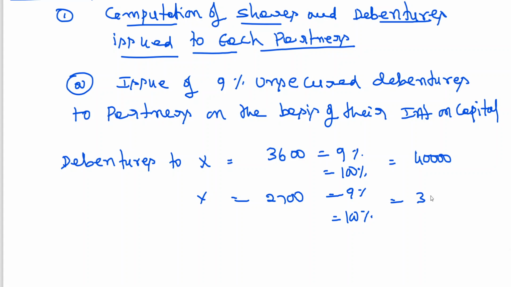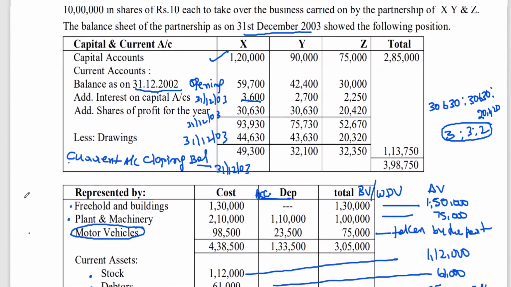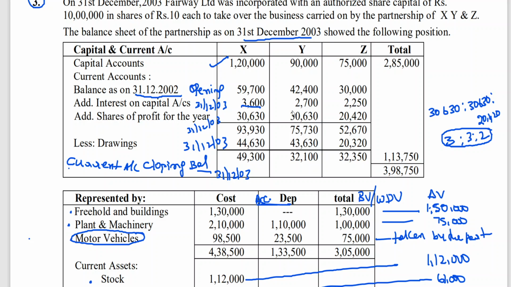Now here similarly 30,000. Now let us look at Z. What was the interest he was getting? 2,250. Okay.